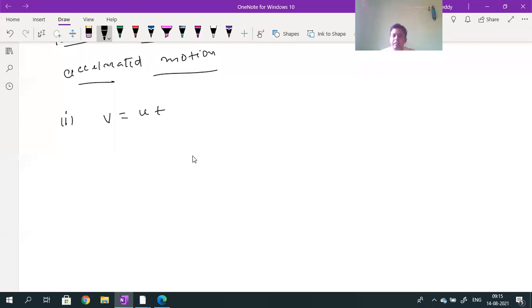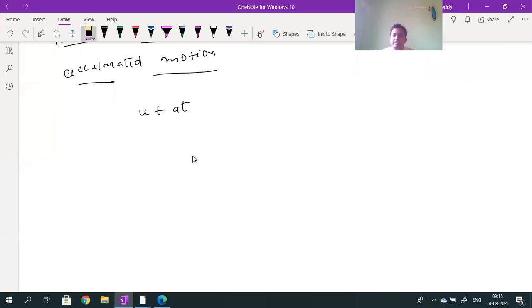First equation is given by V is equal to U plus at. I am writing in a scalar form, not in vector form. I am not representing with the vector, I am writing only magnitude. V is equal to U plus at, where V is the final velocity, U is the initial velocity, A is the acceleration, and T is the time taken.